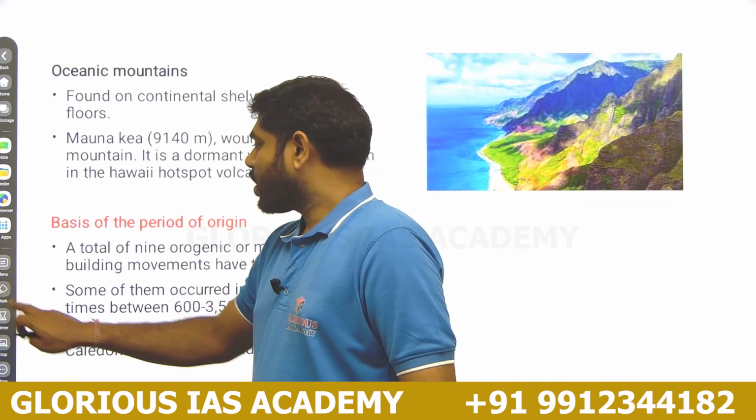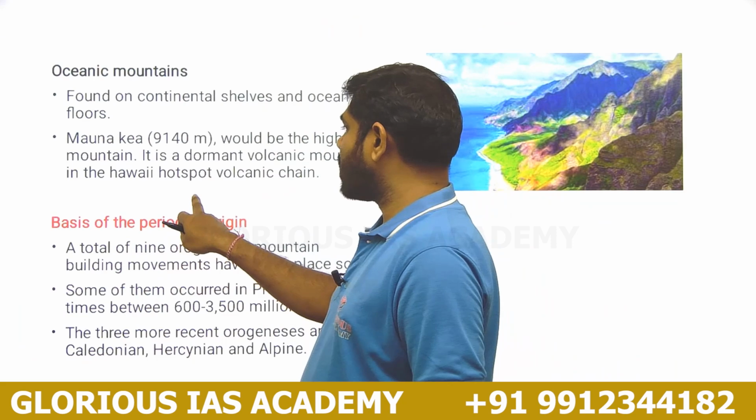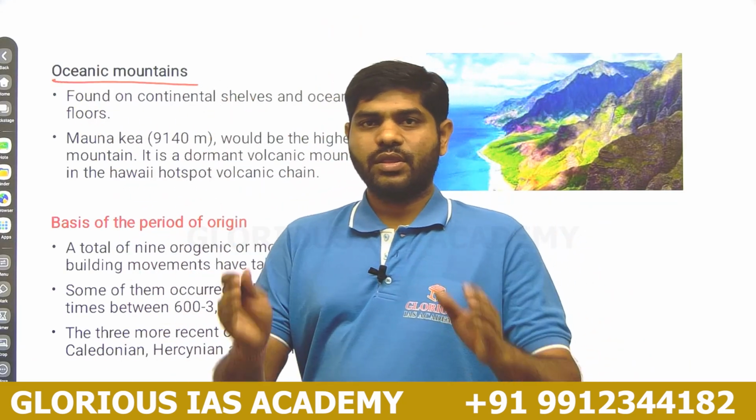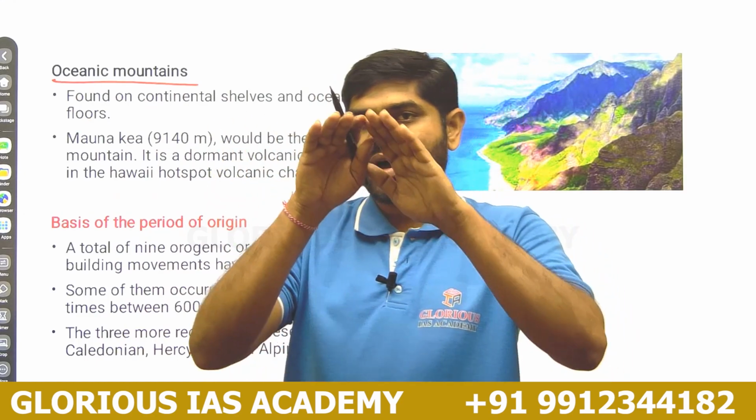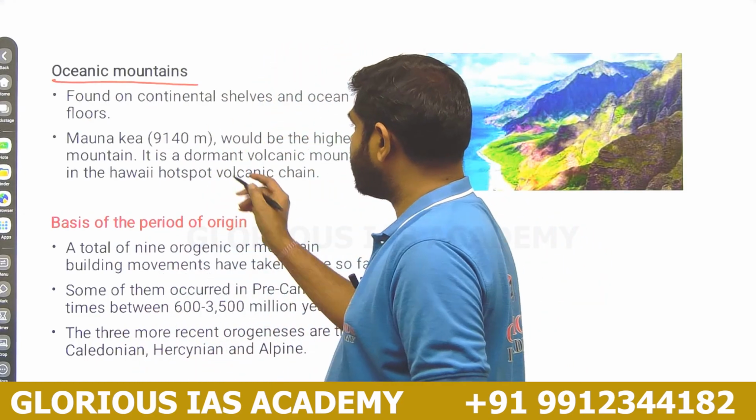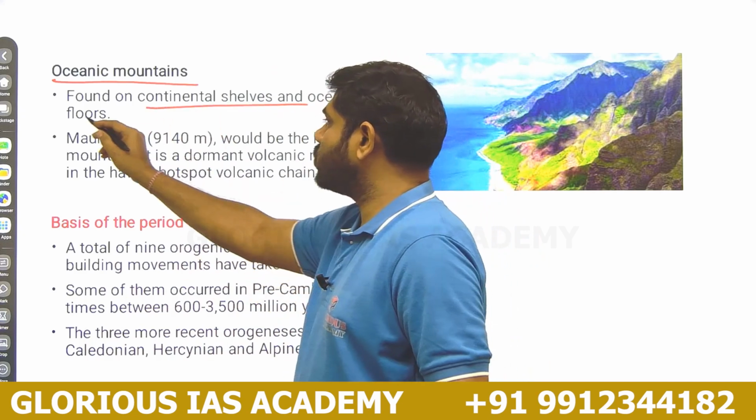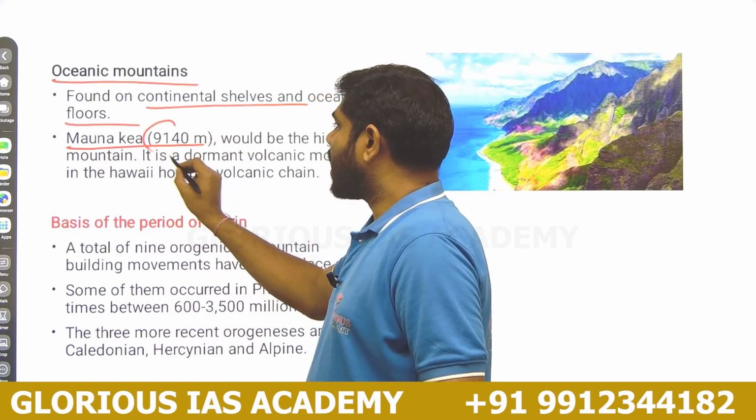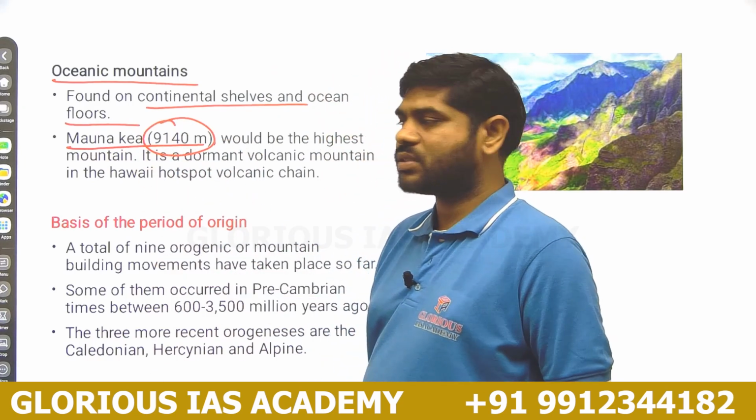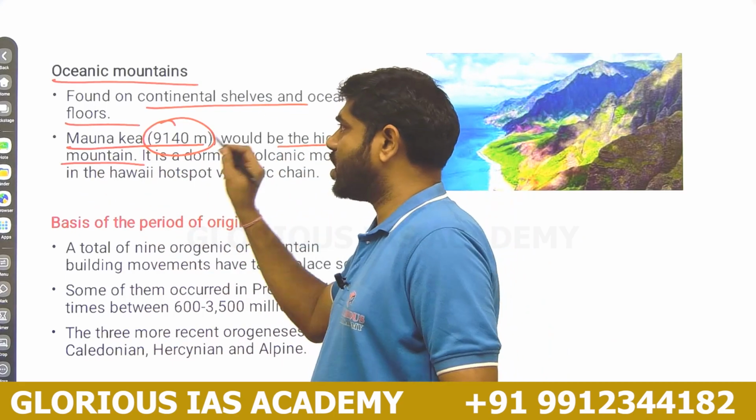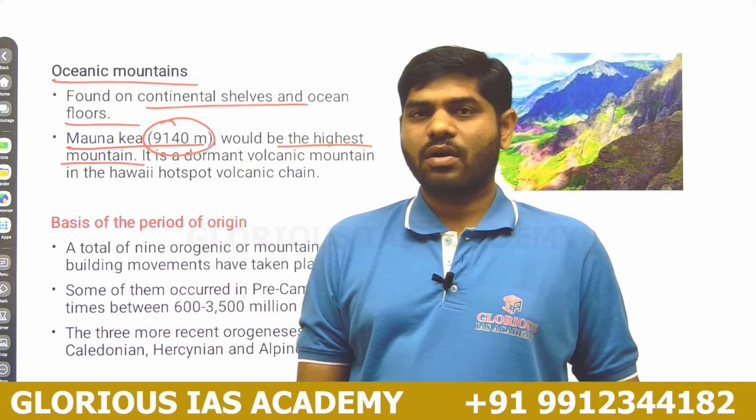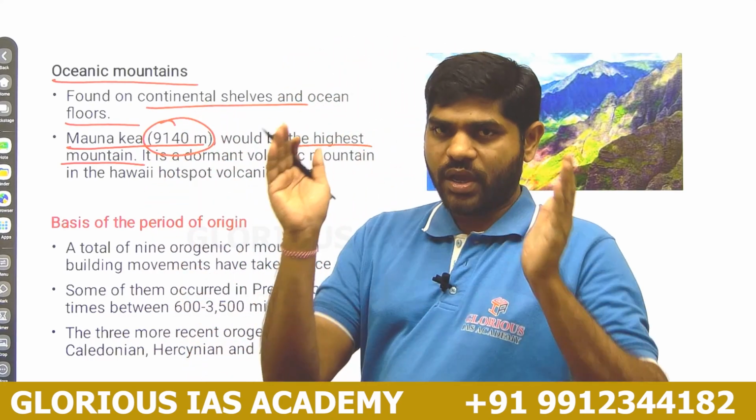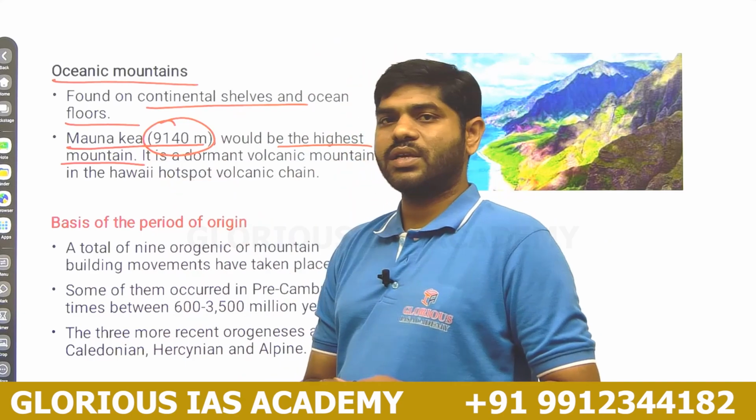Next, as part of the location classification, the second type is oceanic mountains. They are found inside the oceans or on the surface of the oceans. For example, they are found on the continental shelves or the ocean floors. The best example is Mauna Kea, which is 9,140 meters. It is the highest mountain on the ocean. If you take the ocean only, it is the highest mountain range on the ocean.